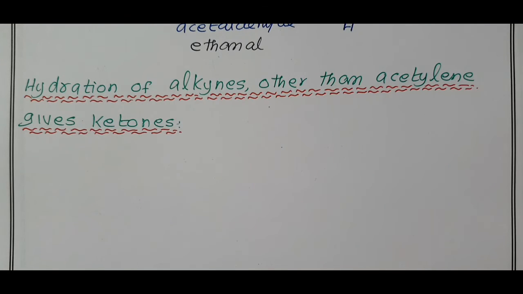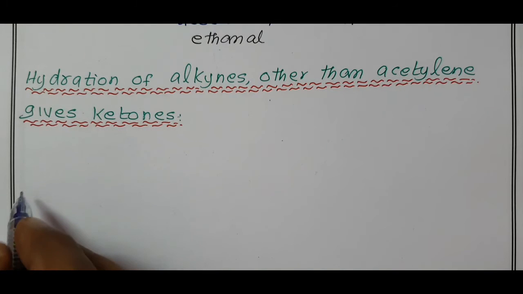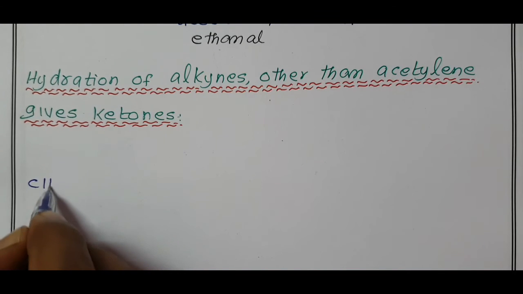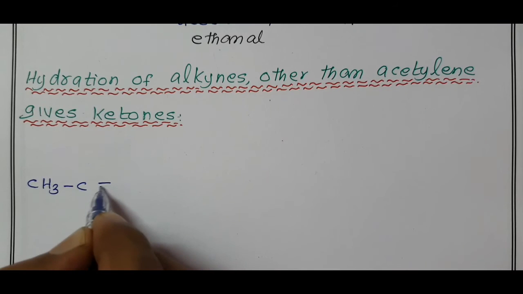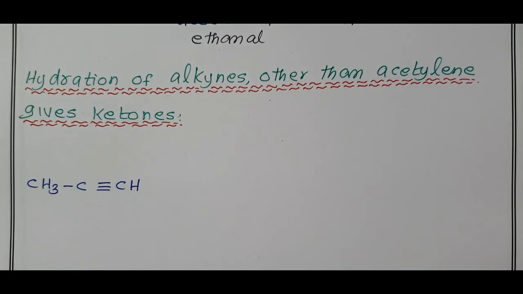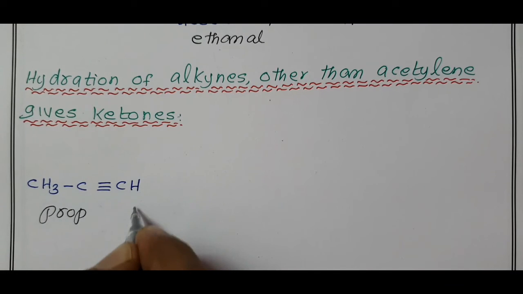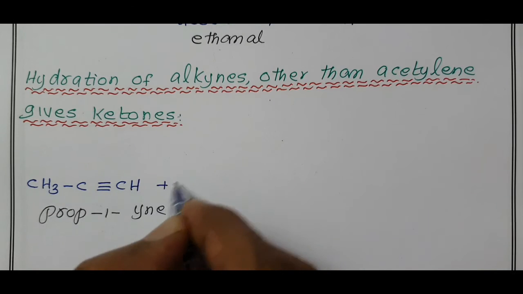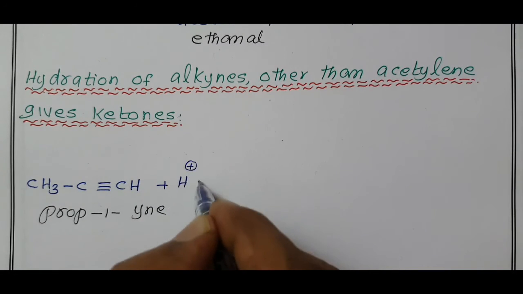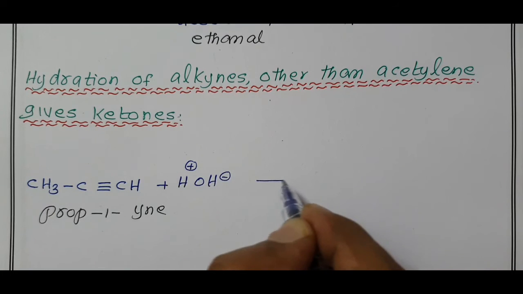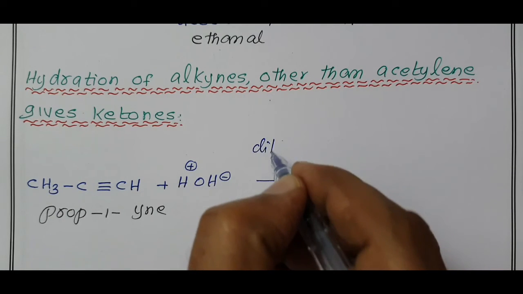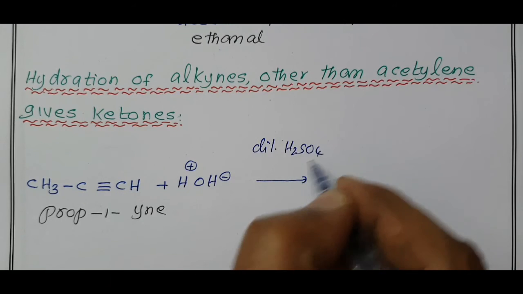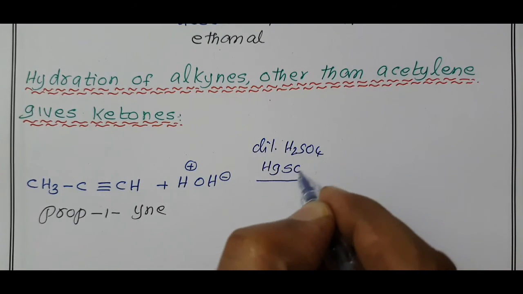For example, a 3-carbon alkyne, CH3 C triple bond CH. 3-carbon, prop, triple bond, ine, position of triple bond 1: prop-1-yne. It undergoes hydration, addition of H plus and OH minus in the presence of 40% dilute sulfuric acid, and mercuric sulfate is used as a catalyst.